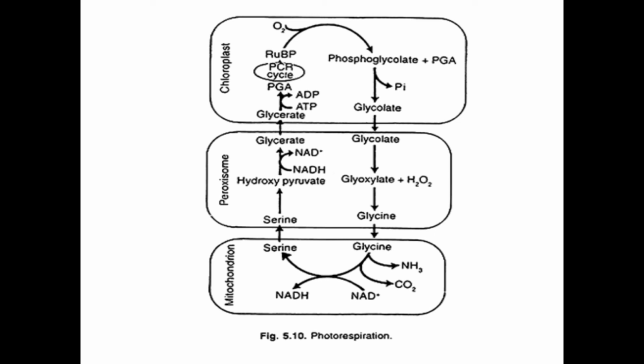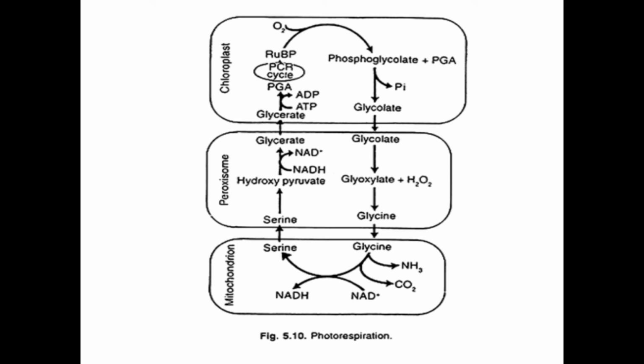This phosphoglycolate will undergo dephosphorylation. It will release one phosphate group, that is Pi, inorganic phosphate, and after the release of inorganic phosphate, it will produce what? Glycolate. Glycolate is glycolic acid.